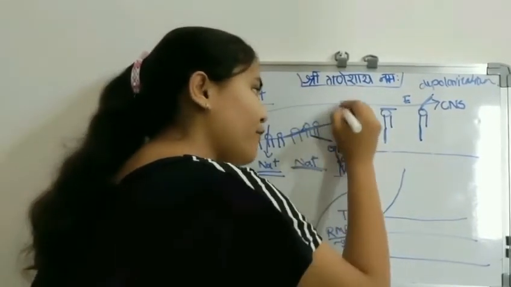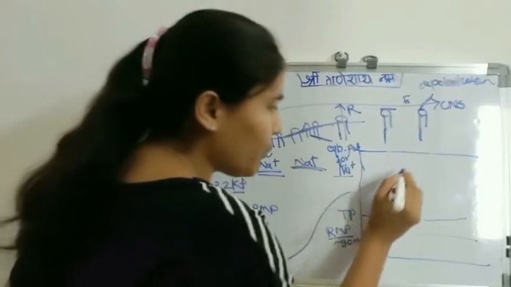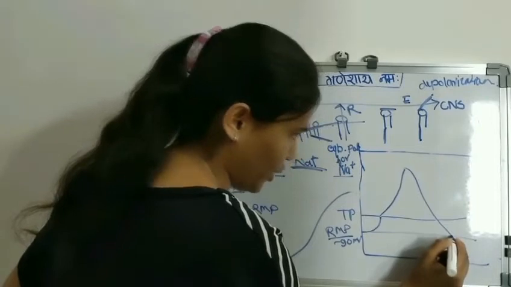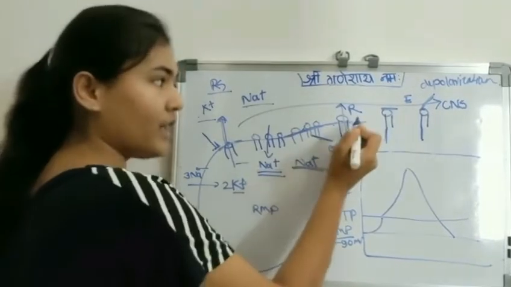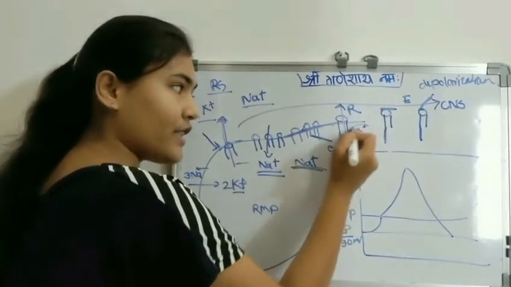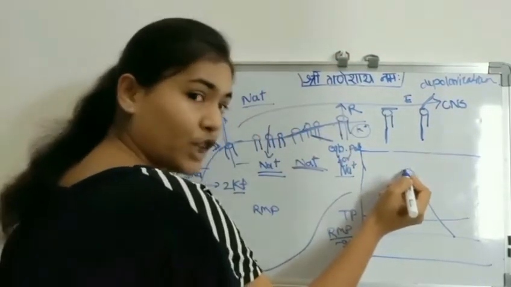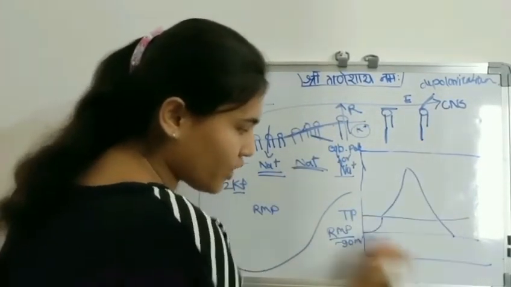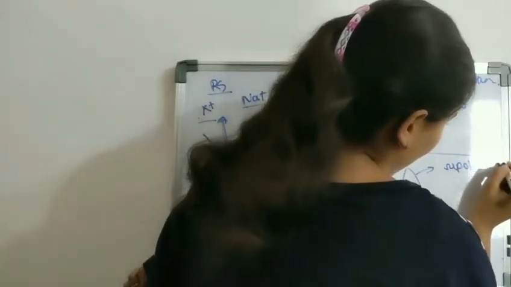So there is efflux of potassium out of the neuron, which brings the membrane potential to become more and more negative, or you can say the membrane potential goes back to its resting membrane potential. Look, what I am trying to say. After closing of the voltage gated sodium channel, there is activation of the voltage sensitive potassium channel, which brings potassium out of the cell, and the membrane potential becomes more and more negative, dragging back to the resting membrane potential. This is called repolarization.